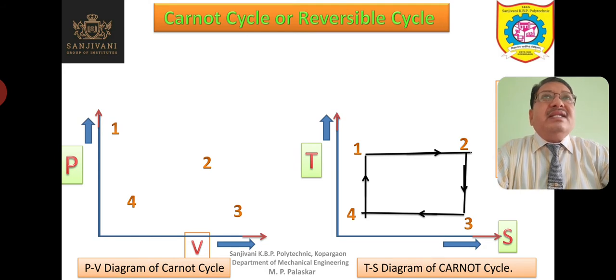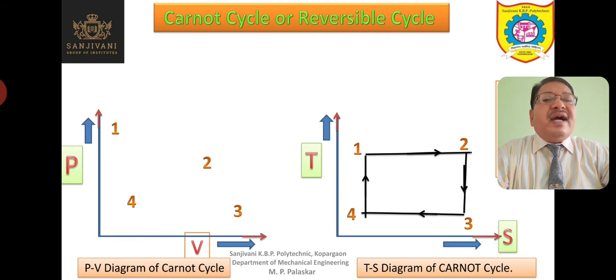Now, what is the state or condition? The state or condition of a substance is defined by the set of properties of that substance at that point or at that moment.